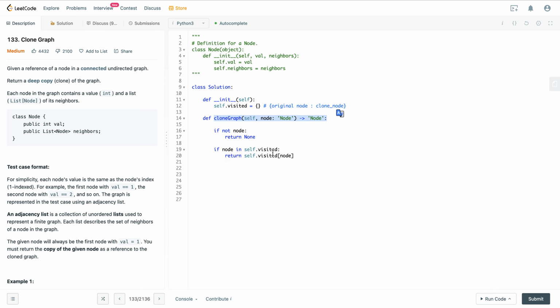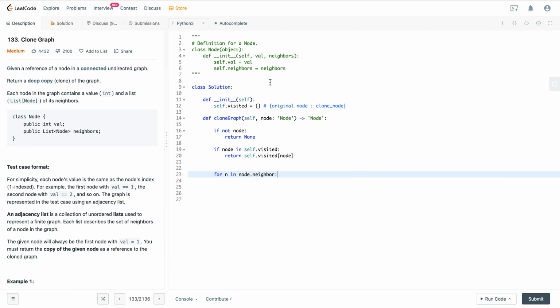So after these two base case checks, we can go through the neighbors of the original node, right? So for n in node.neighbors, it's a list of nodes as its neighbors. What do we want to do here? Before that, let's create our clone node.